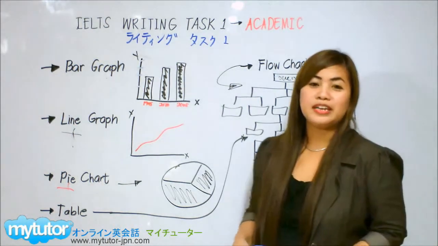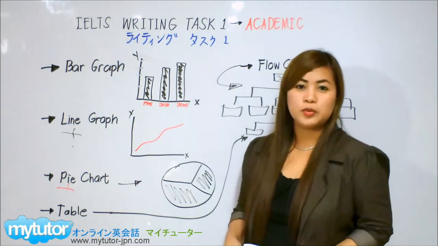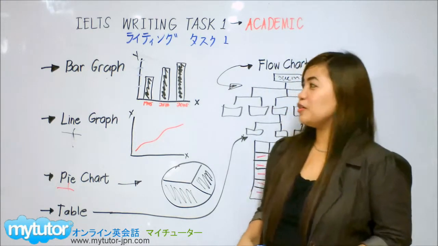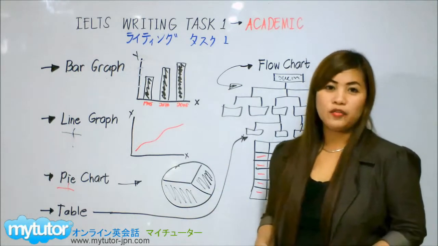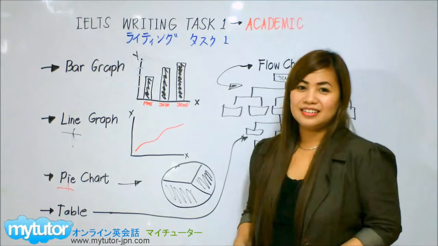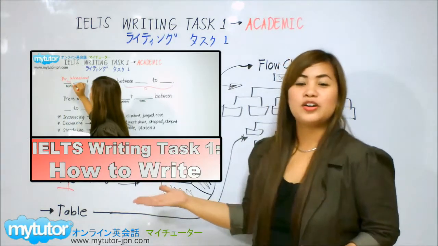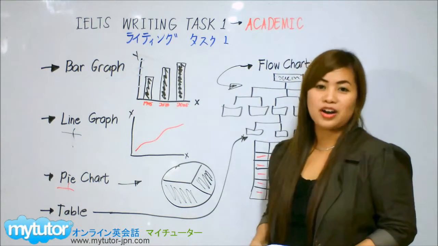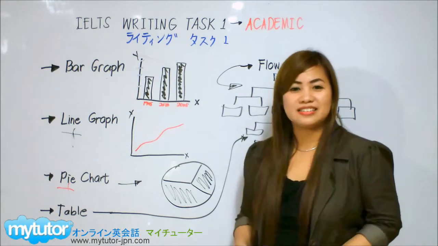So now you already know the 4 components that you will be marked on in this writing module. And also, you have learned the different features and how each of the graphics look like. So in the next video, we're going to show you how to make a good introduction to have a better mark in the writing module of the IELTS.